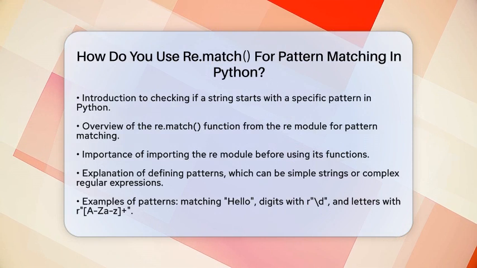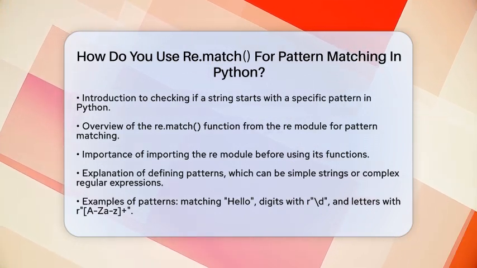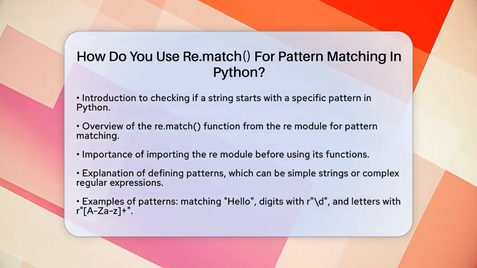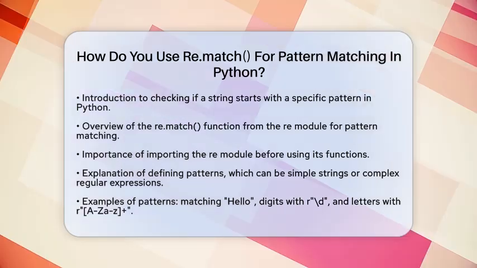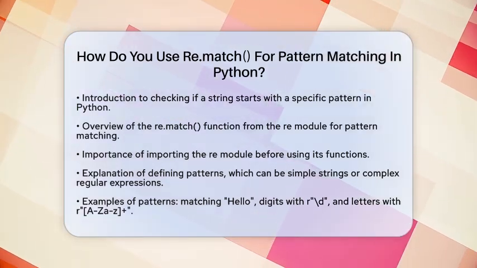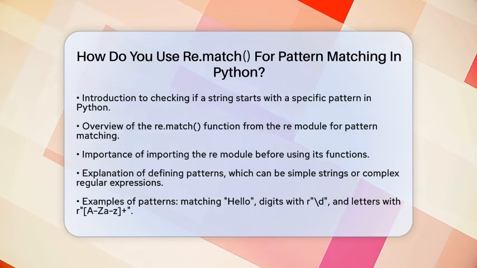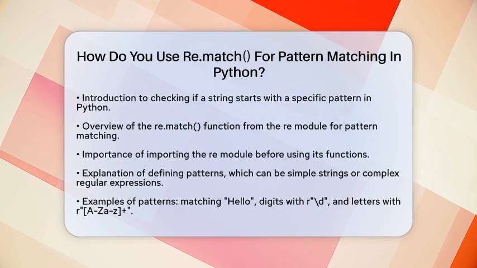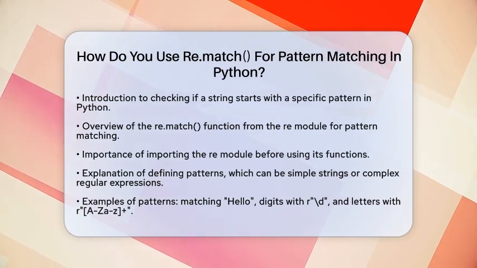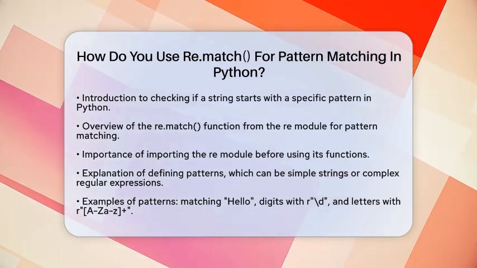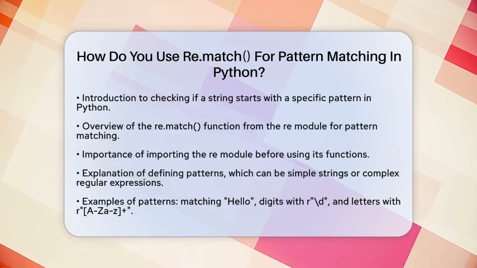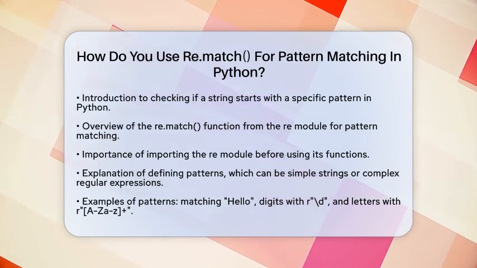To get started, you need to import the re module. This is the first step before you can use any of the functions it offers. Once you have imported the module, you can define the pattern you want to match. This pattern can be a simple string or a more complex regular expression. For example, if you want to match the exact word hello at the start of a string, you can simply use hello. If you want to match a digit, you can use r"\d". To match one or more letters, you can use r"[a-zA-Z]+".